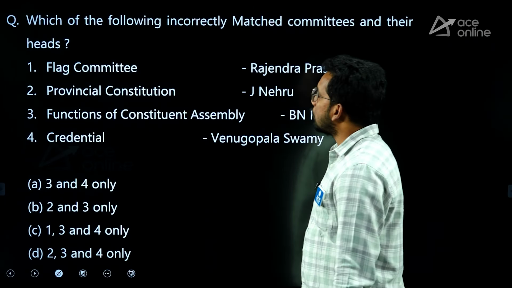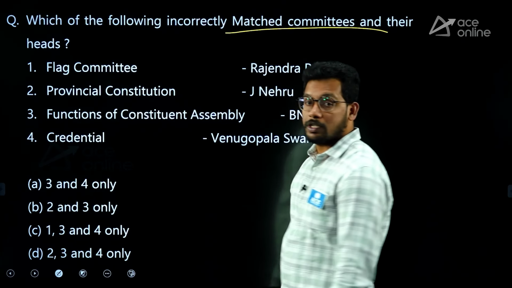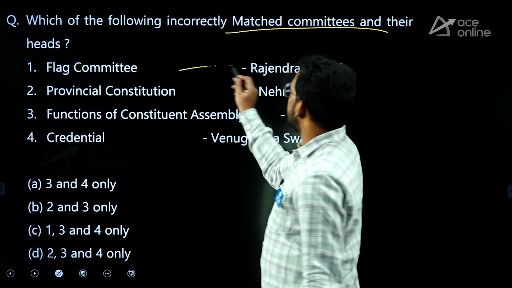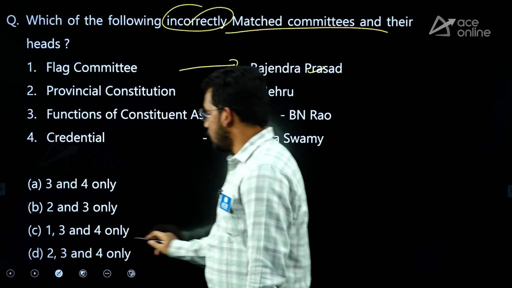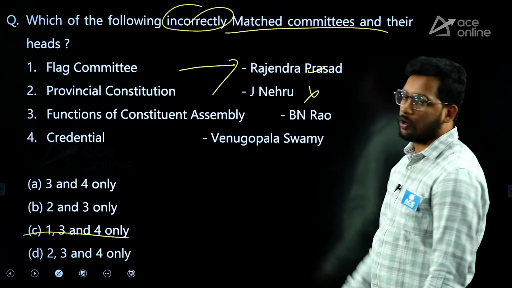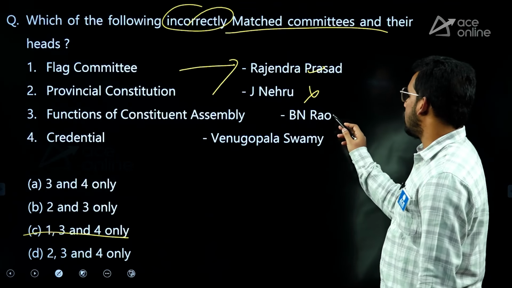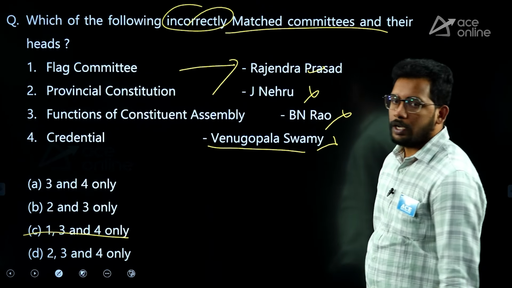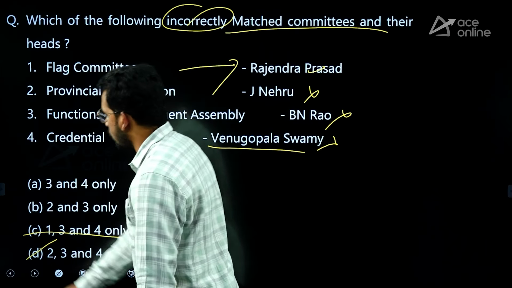Next, which of the following is an incorrectly matched committee and its head? It is basically polity related. Flag committee, yes, Rajendra Prasad, this is correct. They are asking for incorrect ones, so one should not be there. Provincial Constitution Committee by Sardar Vallabhbhai Patel, not Jawaharlal Nehru. Functions of Constituent Assembly is led by not B.N. Rao, it's Mavalankar, so this is also wrong. Credentials Committee, not Venugopal Swamy, it's Alladi Krishnaswamy Iyer, right? So 2, 3, 4 are wrongly matched.